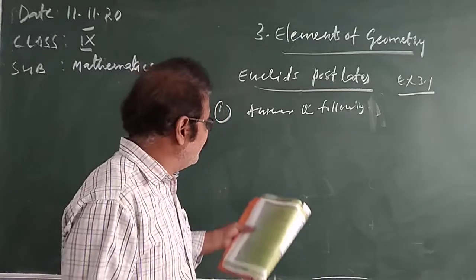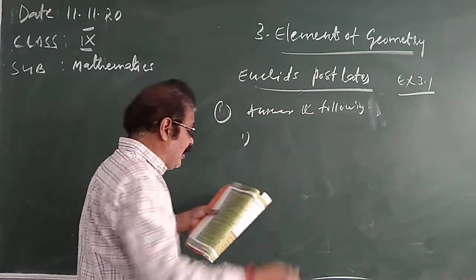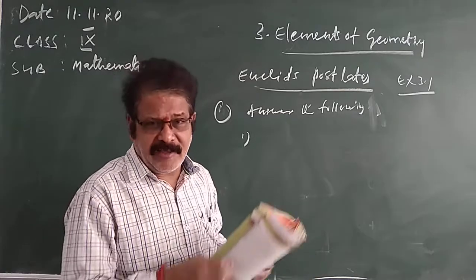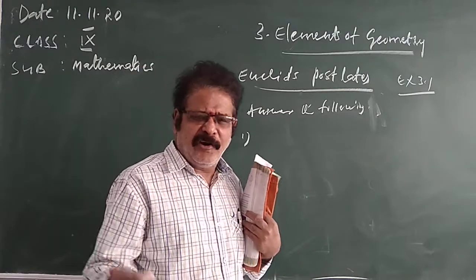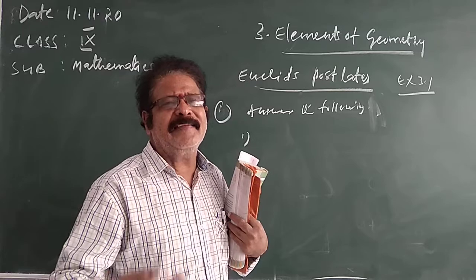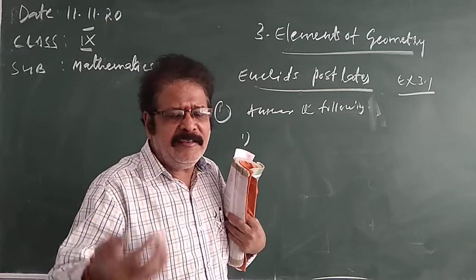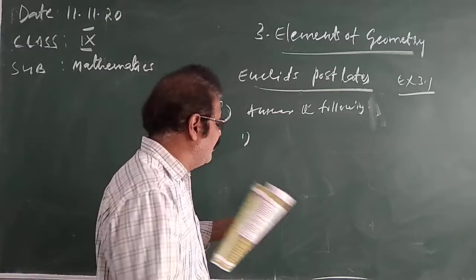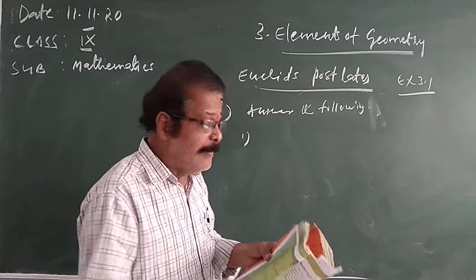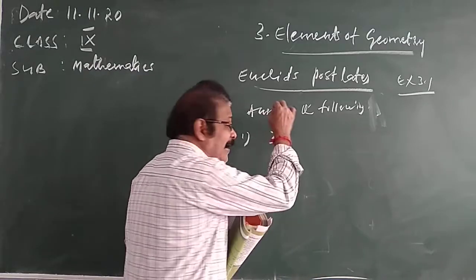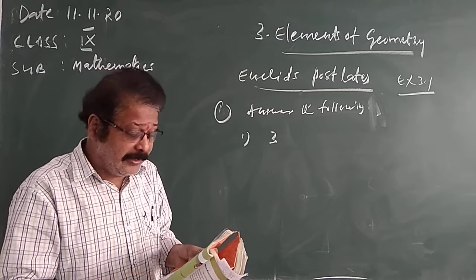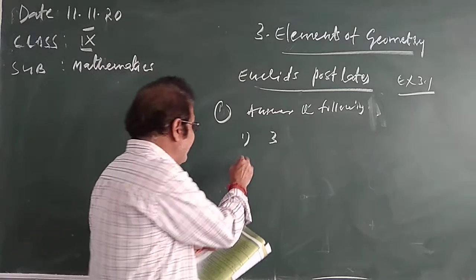Okay, children. First question: how many dimensions does a solid have? Already I told you, solid means which has length, breadth, and height. So the answer is 3 dimensions.